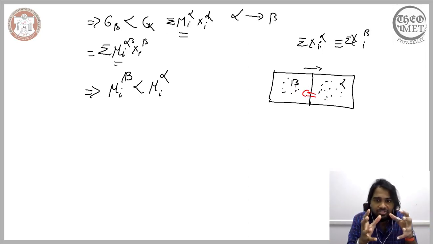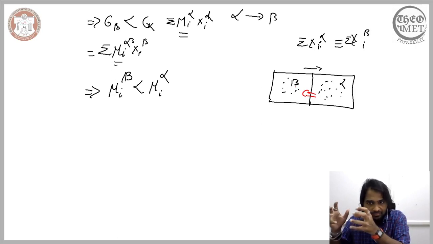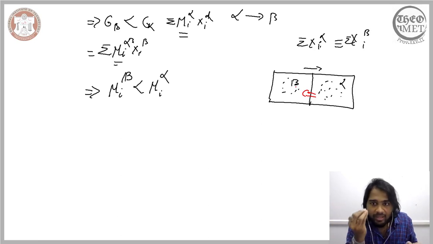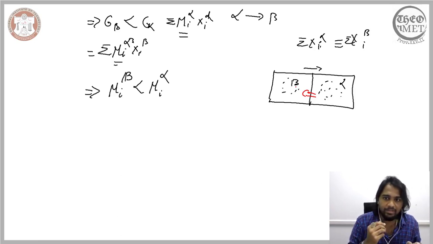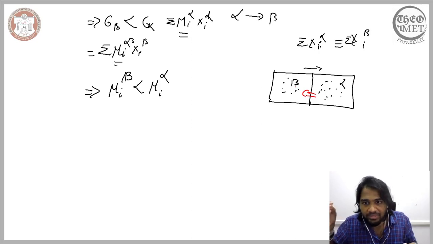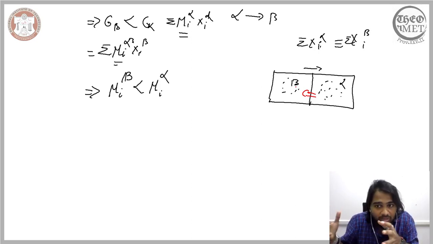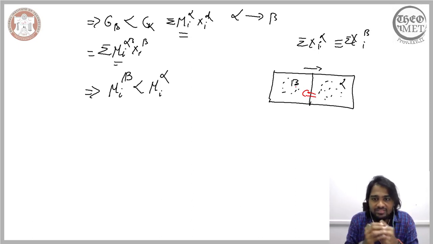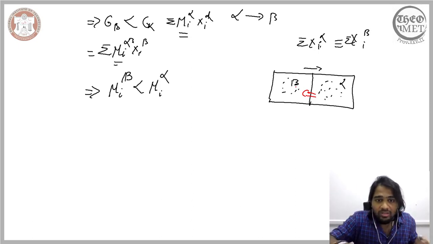The Gibbs free energy of beta is less than the Gibbs free energy of alpha. So therefore the beta is growing. For the beta to grow in a closed system, the component from alpha should move into the beta. And now we have seen that the chemical potential of the component in beta is less than the chemical potential of the component in alpha. So therefore, what dictates the movement of the component from alpha to beta is this difference in the chemical potential.